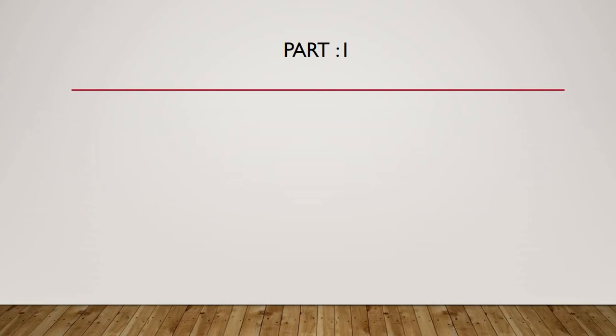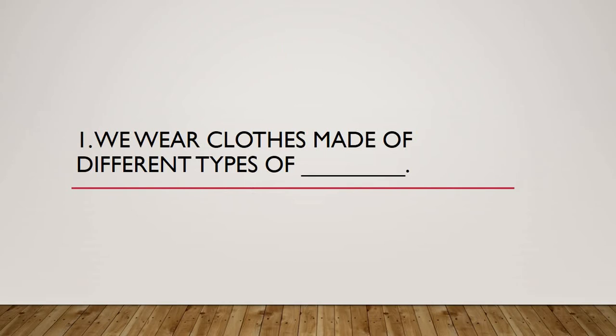Moving on to part 1 of the test: fill in the blanks. The blanks are given, and later I'll display the answers as soon as your time for speaking the answers is over. So the first blank is in front of you. I'll read the question first, and if you want, you can write the answers and then speak. First question: we wear clothes made of different types of dash.